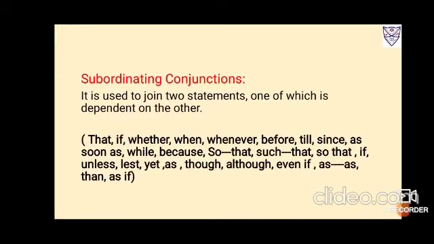Subordinating conjunctions. Now these till that were coordinating conjunctions of joining, contrast, choice and reason. Now the subordinating conjunctions are used to join two statements, one of which is dependent on the other. So these are the conjunctions: that, if, whether, when, whenever, before, after, till, since, as soon as, while, as, so that, such that, lest, unless, yet, though, although, even if, as if, as...as, and than.